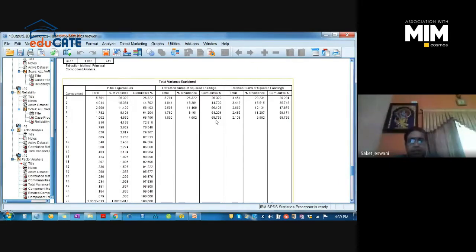If it is greater than 60%, here all the variables altogether are explaining to an extent of 68.7%, which is greater than 60%, and there may be other variables which may comprise, suppose, 32%, right? So 32% is very little, and we can compromise on that. If it is 100%, it's an excellent thing. But the variance explained should not go below 60%, right? You have to ensure this. If it is less than 60%, it is a problematic issue. There will be a validity issue then, right?